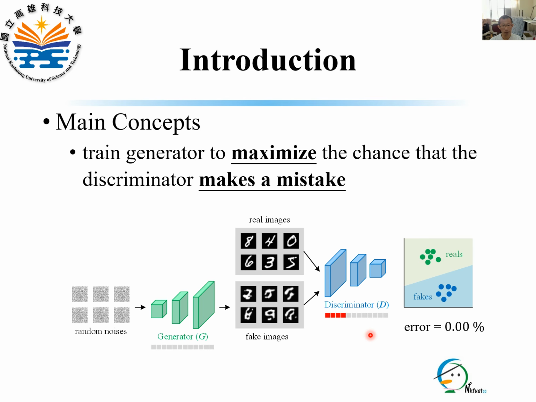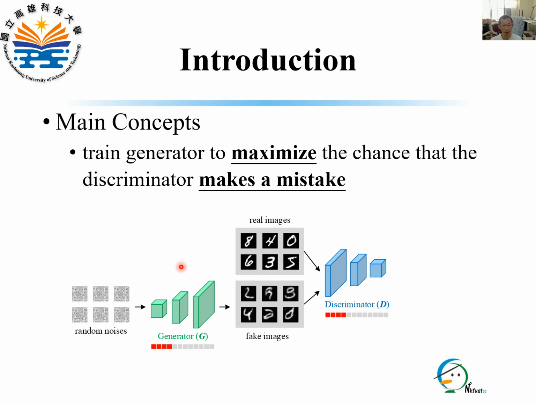In this situation, the discriminator after training can easily distinguish real images from fake ones, resulting in almost zero error. As a result, the generator is encouraged to produce better images in order to increase the discriminator's error rate.